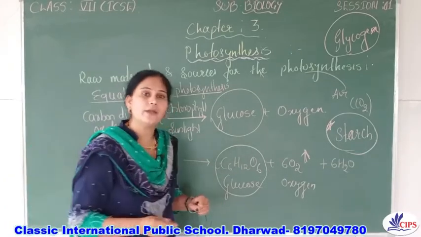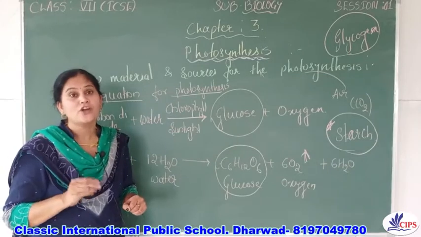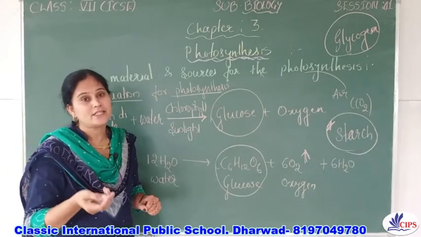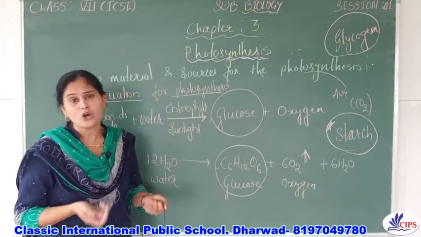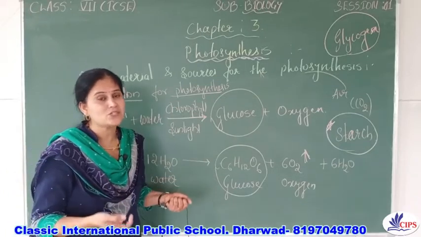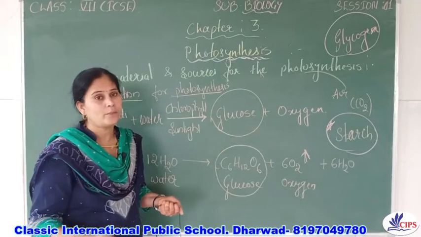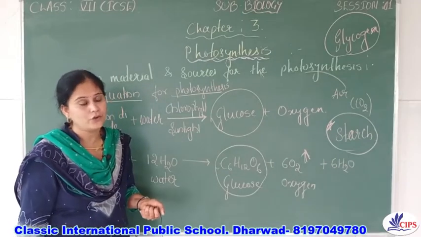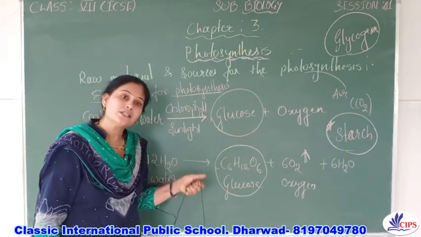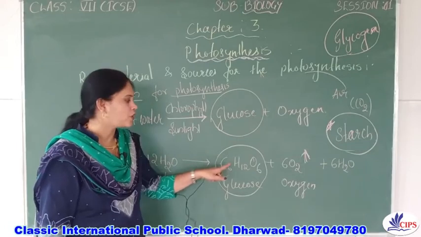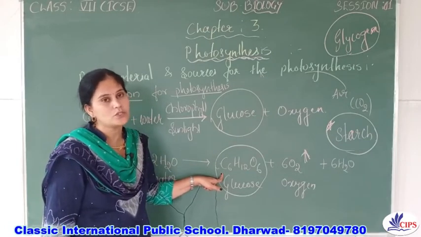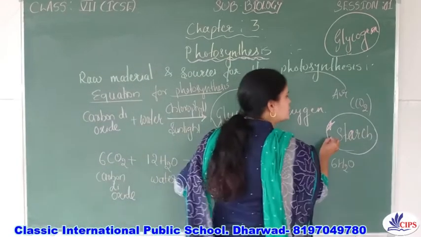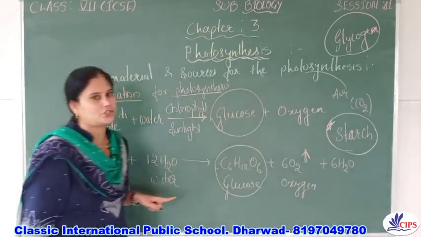In the same way, the plants also, whenever there is a scarcity of water or due to any ecological factors, if the plants do not get the proper amount of water or food, they store the excess glucose in the form of starch, right?